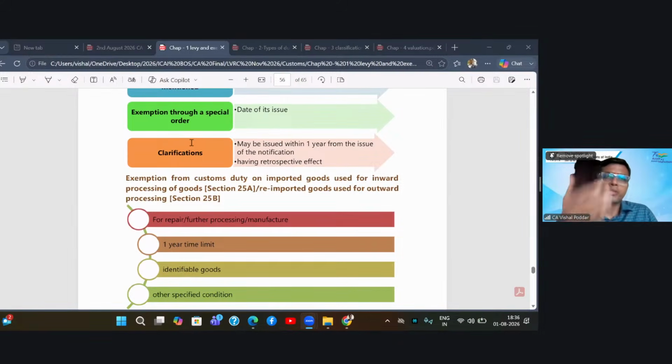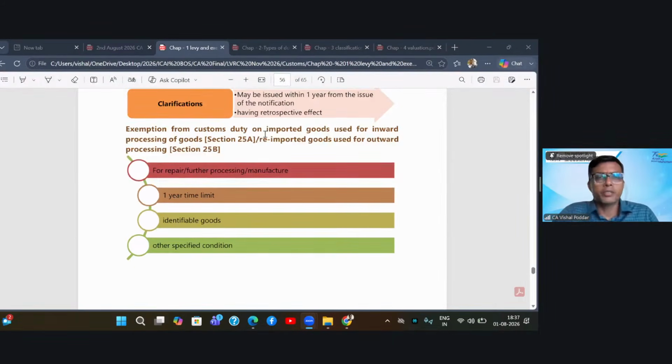Now let us say after issuing this notification or order, the government wants to bring some clarification. So they may add some clarification or explanation in the original notification. Now, obviously this is happening at a later date. Now the question is, from which date does this explanation become applicable? From the date of the original notification or the date when this explanation was actually added? So they are saying, if you give this clarification within 1 year from the date of original notification issue, we will consider it as applicable retrospectively. That is the date of original notification. If it is given after 1 year, it will be applicable prospectively from the date when this clarification is added.